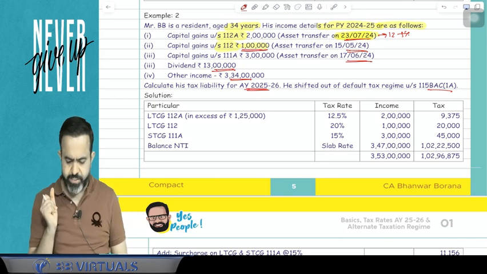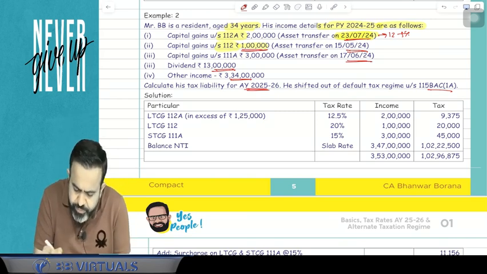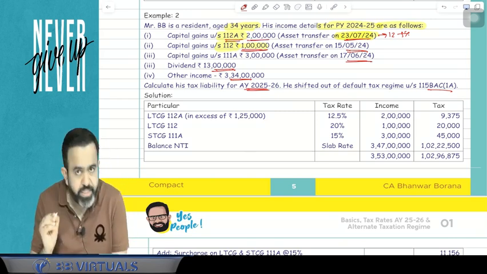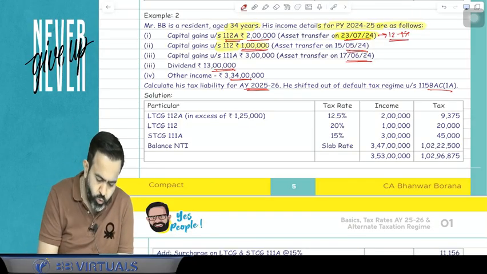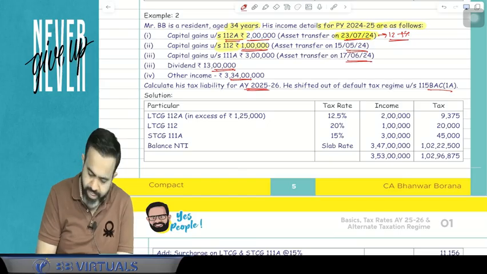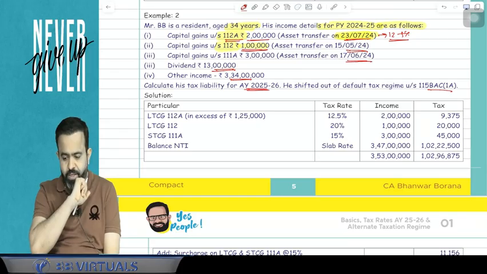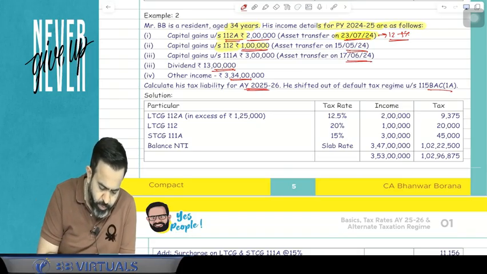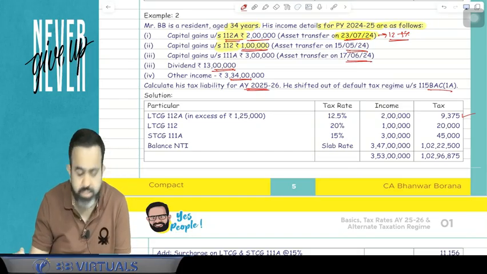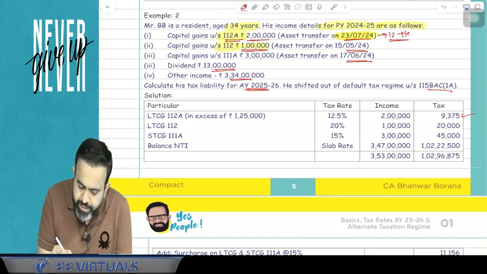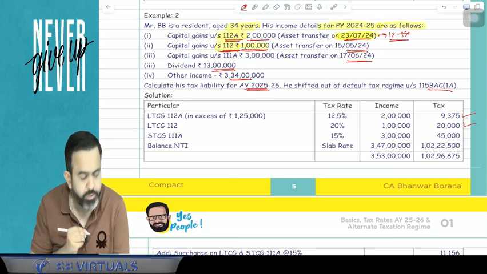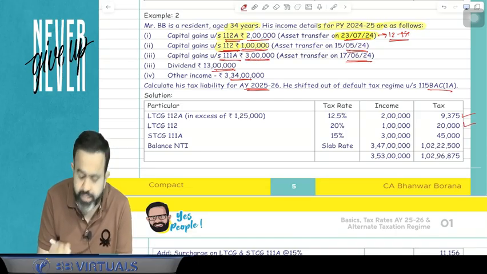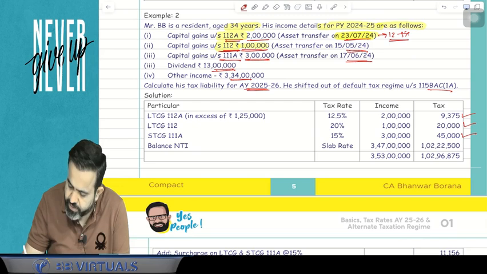Now there is one interesting case here. Capital gain 112A is taxable at the rate of 12.5% in excess of 1,25,000. So here 2 lakh rupees minus 1,25,000, remaining comes to 75,000. So 75,000 multiplied by 12.5%, so the tax is 9,375. Now that capital gain 112 tax rate is 20% earlier, so 20% is 20,000. 111A is 3 lakh, the earlier tax rate was 15%, so 15% is 45,000.